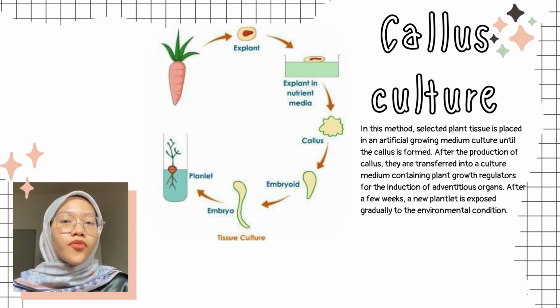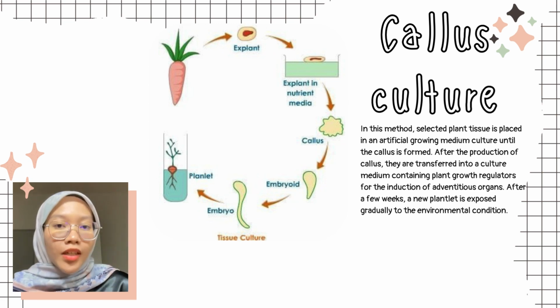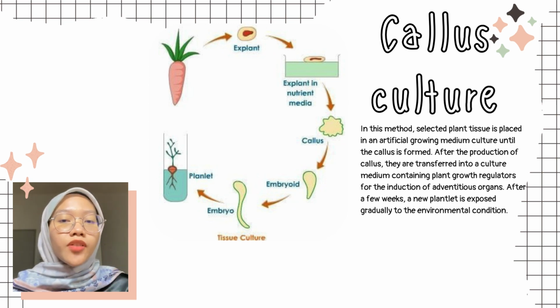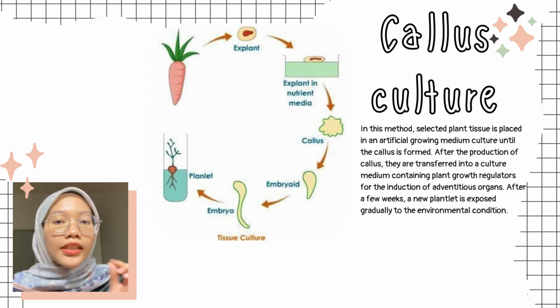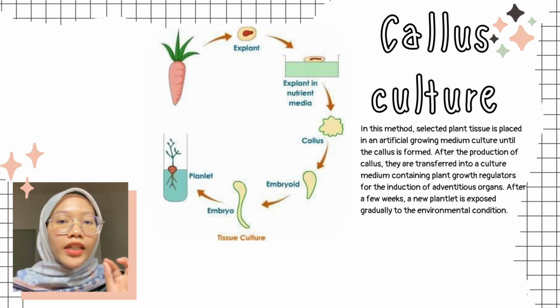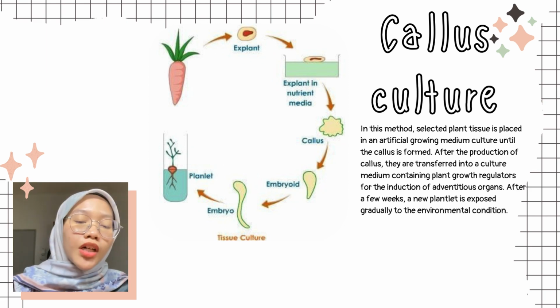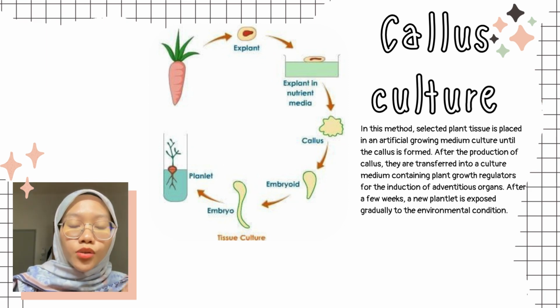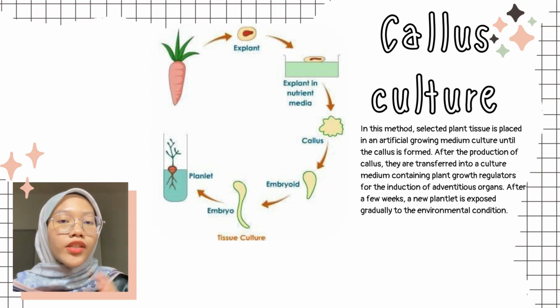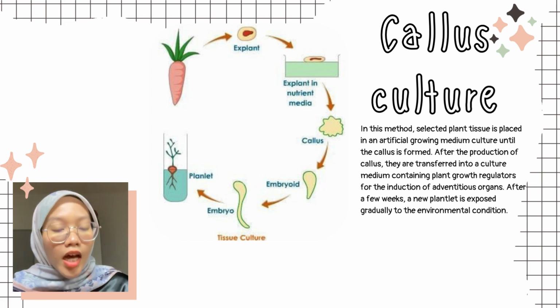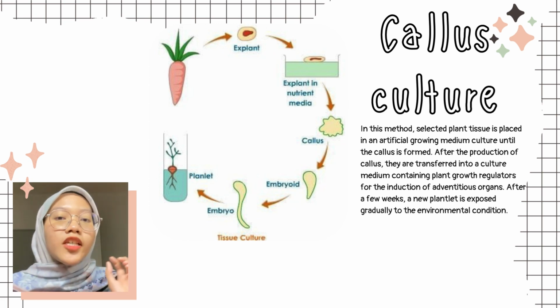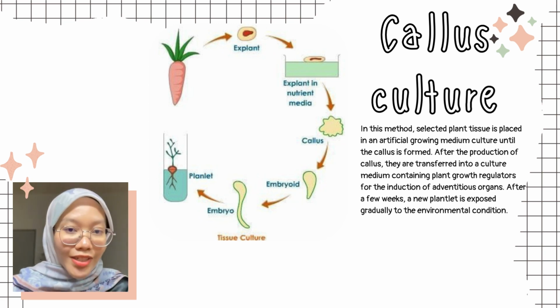The second one we have is callus culture. In this method, for example, we use a carrot. The plant tissue will be placed in an artificial growing medium culture until the callus is formed, like the one shown in the diagram. After the callus is formed, it is transferred into a culture medium containing plant growth regulators for the induction of adventitious organs. After a few weeks, a new plantlet is exposed to environmental conditions.